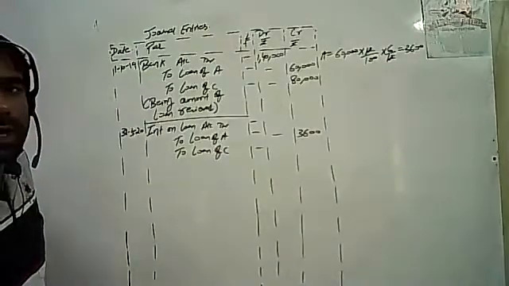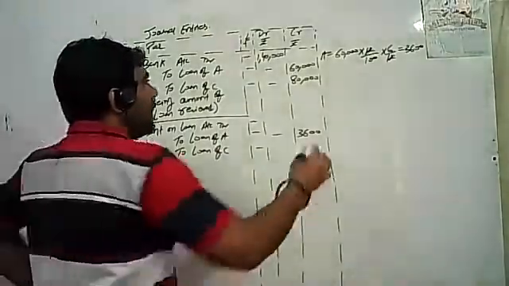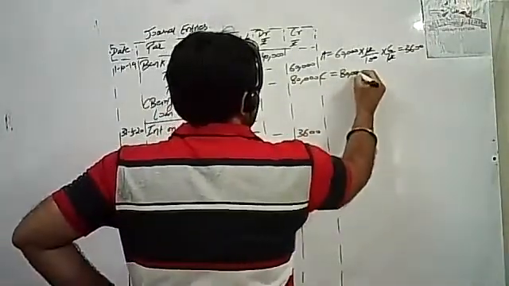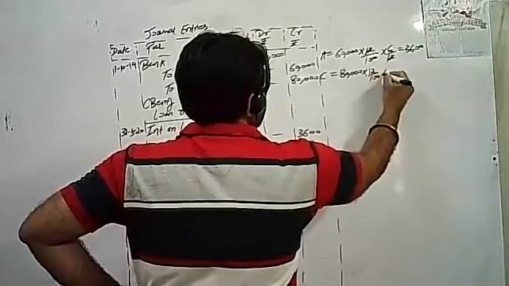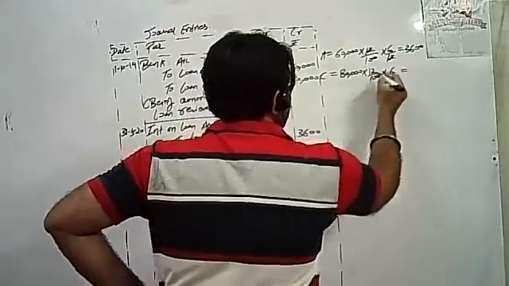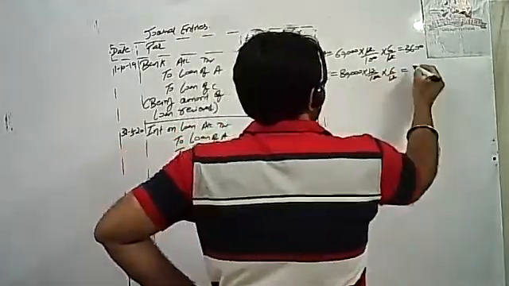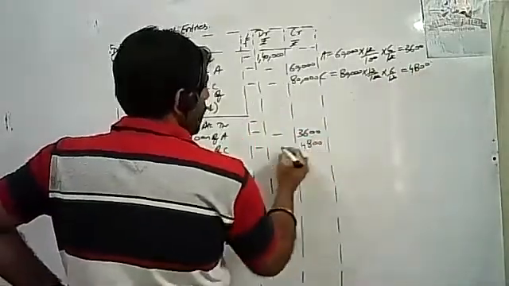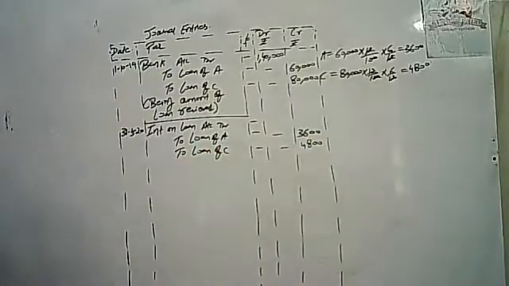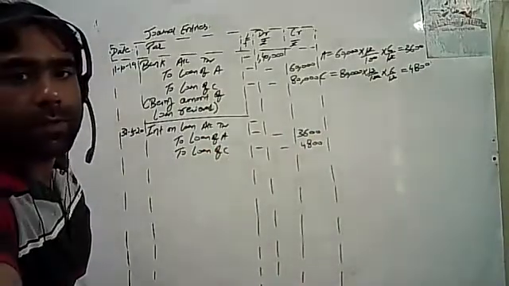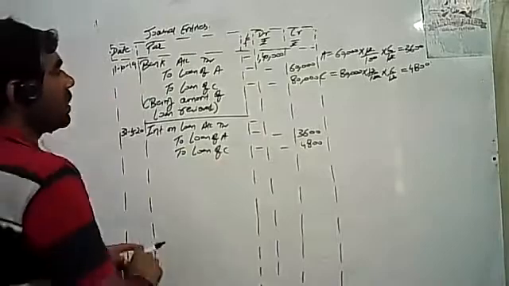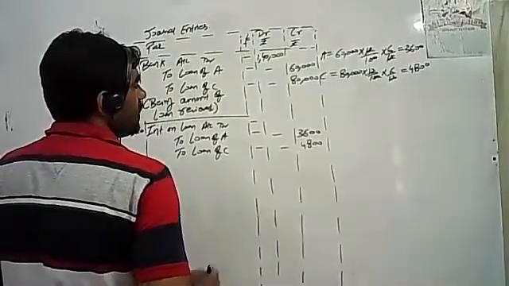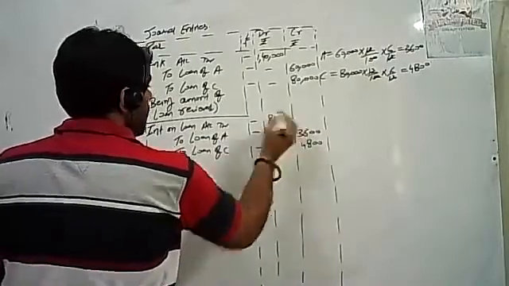And in the same way, we have taken a loan of 80,000 from C at 12%, so 80,000 into 12% into 6 upon 12. So interest is 4,800 for C. Am I clear, students, to everyone? So the total interest is 4,800 plus 3,600, which is 8,400.